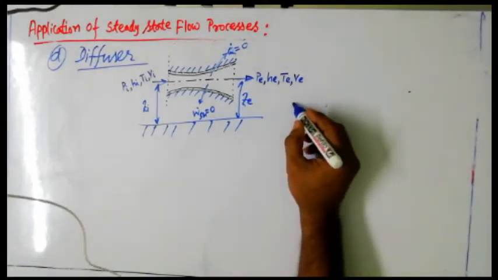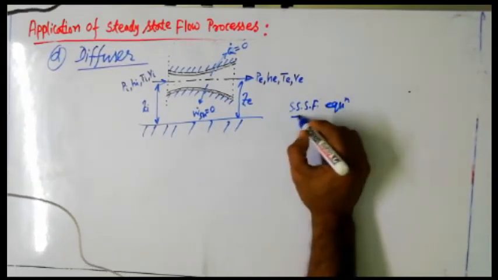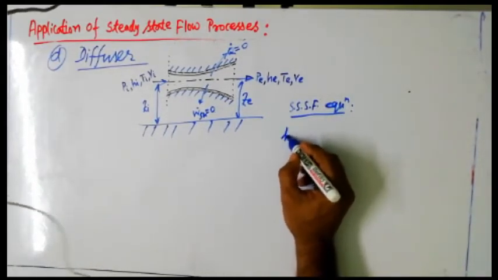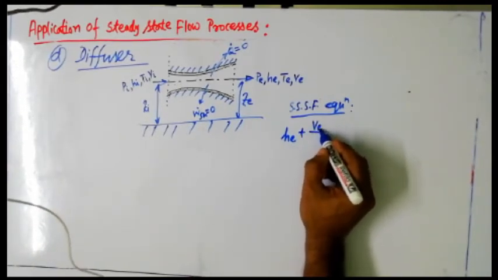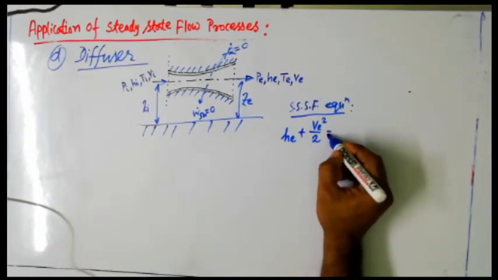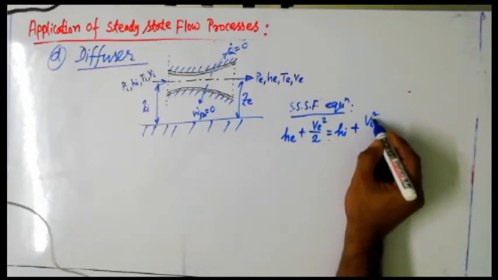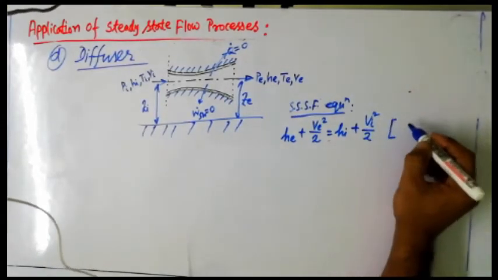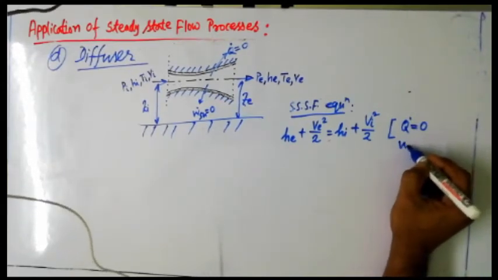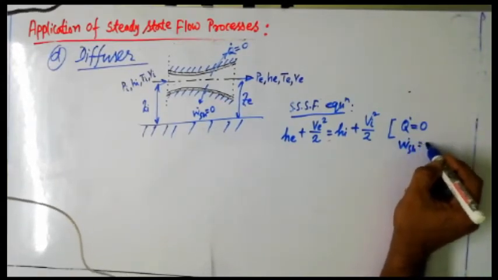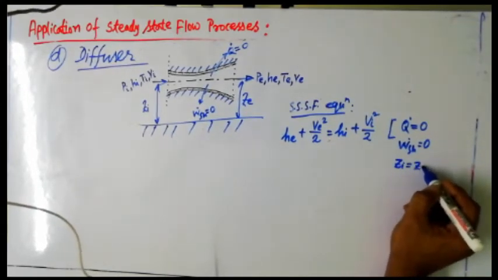So the first law from the steady state steady flow equation we can write here as HE, that is the specific enthalpy at the exit, plus VE square by 2 is equal to HI plus VI square by 2. Since it is an adiabatic process, Q dot equals 0. There is no work done, that's why W dot SH is also 0, and ZI and ZE are equal.